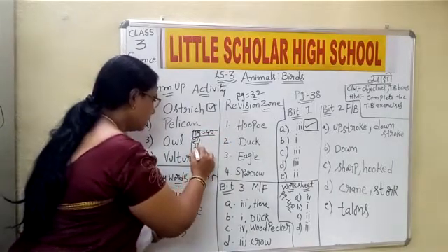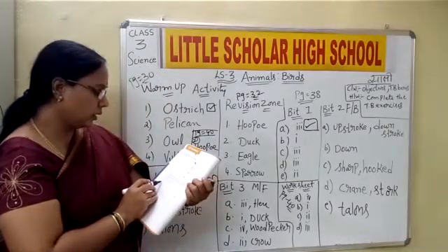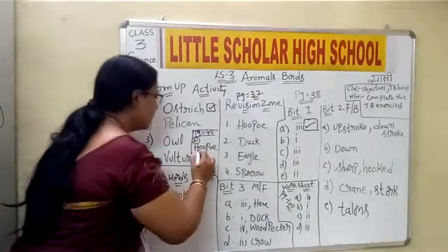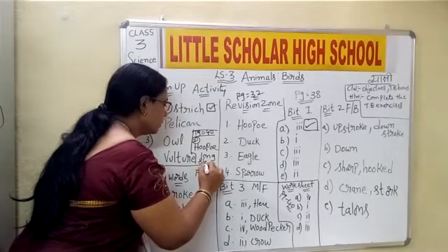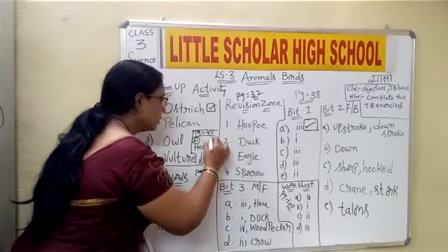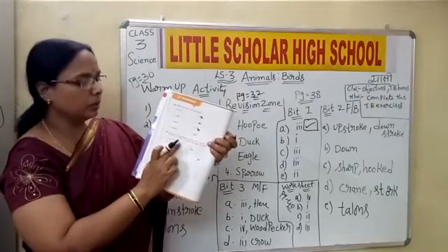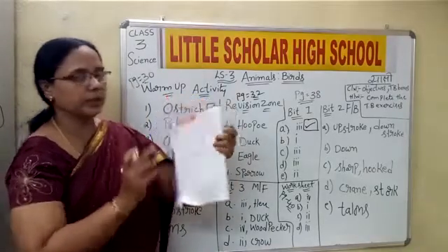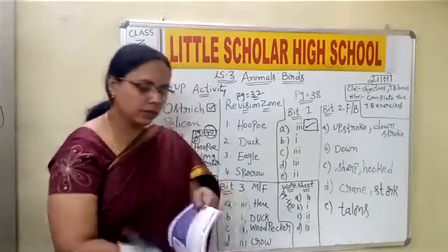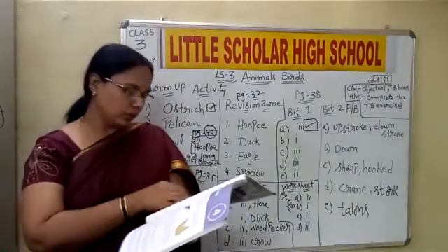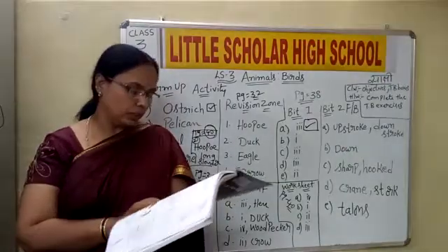The bird is the hoopoe, children, and it has a long and slender beak. How is the beak? It is long and slender. This is page number 40. Hoopoe, long and slender. Got it, children? Now we are done with the writing part of the textbook also. Is there anything that needs to be done? Okay.